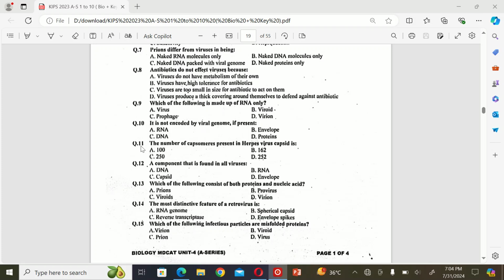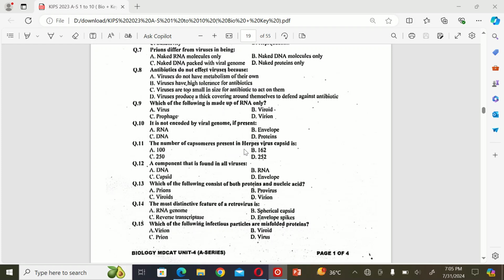The next MCQ is: it is not included in the viral genome if present. A. RNA, B. Envelope, C. DNA, and D. Protein. So the correct option is B. Envelope.